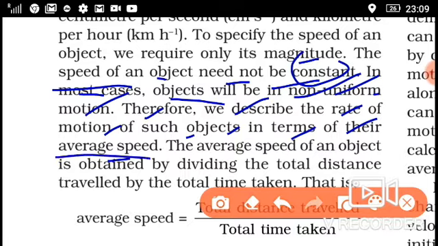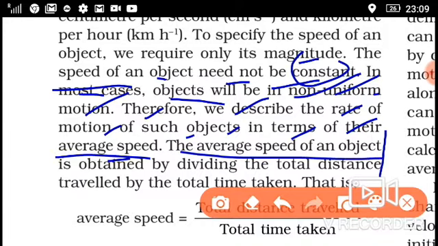For example, in 1 hour you cover a distance of 10 kilometer, and then in the next hour it may be 20 or 30. So we have to find the average speed.